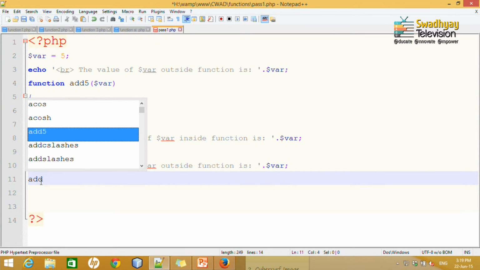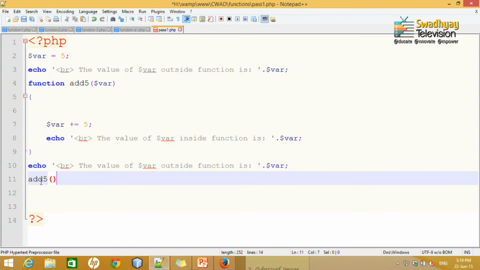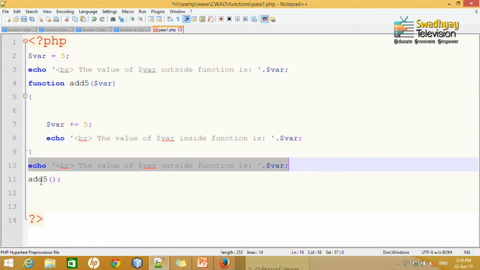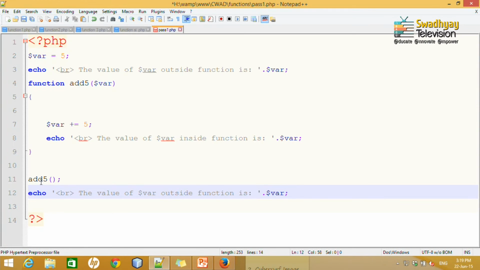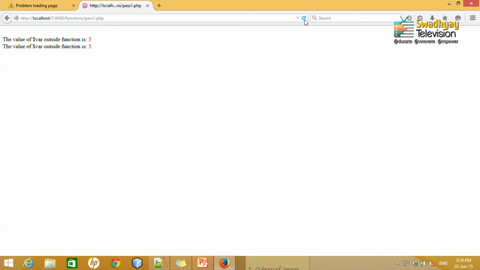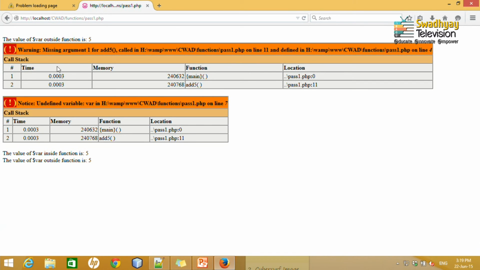So, I have to type add5. First I call add5 and then I display this value. Let me run it again. Here it says argument 1 for add5 call in line 11 and defined on line 4. I will come to why this error occurs.